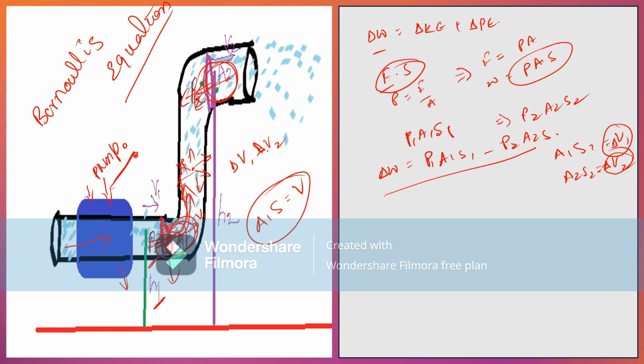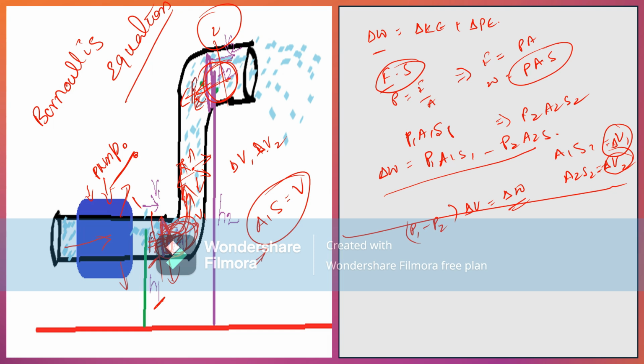In a continuous pipe, the liquid flowing per second is equal at any point. That's why the work done is P1 minus P2 into delta V. This is the work done by the pump from point 1 to point 2.